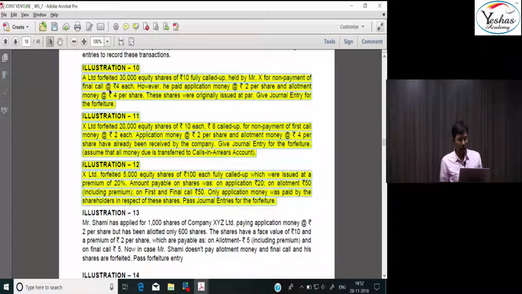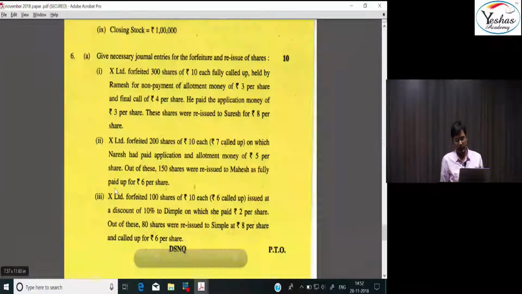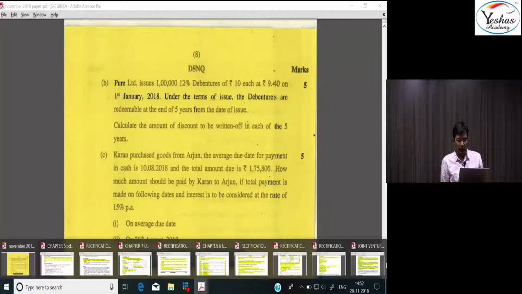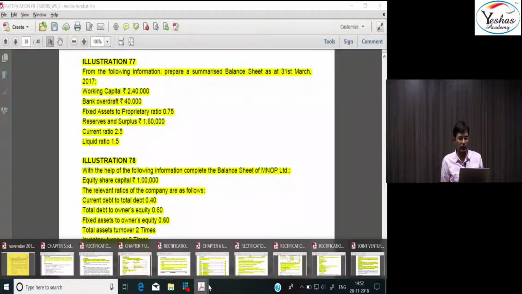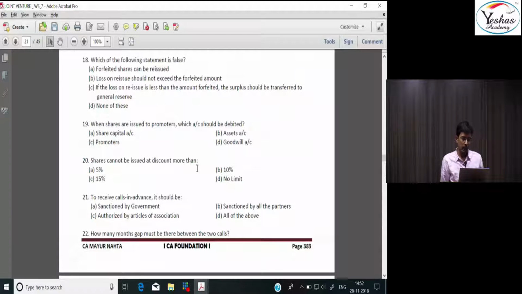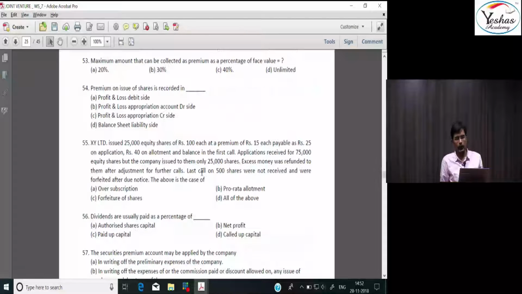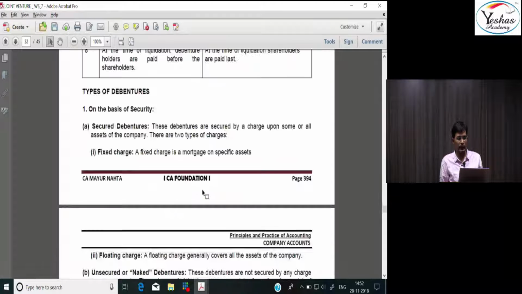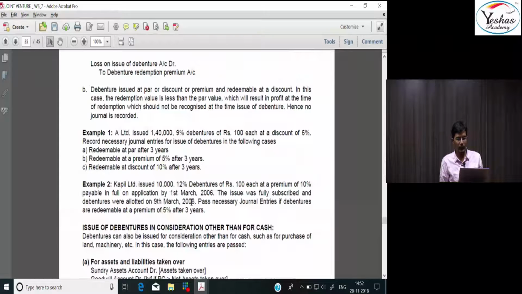And the last one on the treatment of how to write off, calculate the amount to be written off each year. This was also thoroughly and in detail discussed in the class. We had done a full detailed discussion about the treatment of discount on issue of debenture to be written off, with MCQs and with separate questions and theory and accounting treatment from our study material.